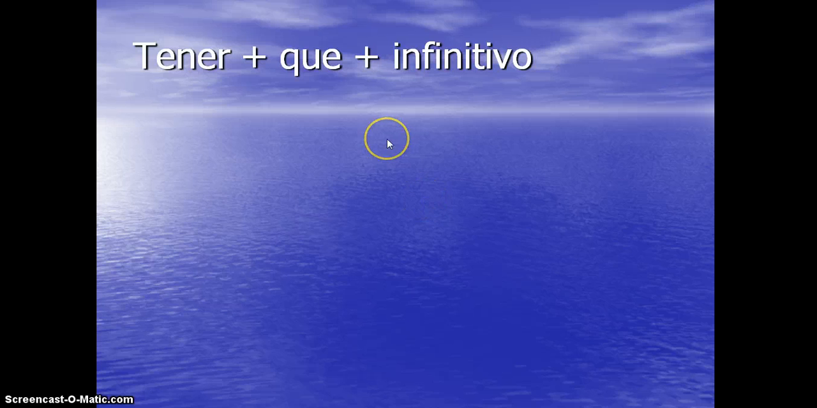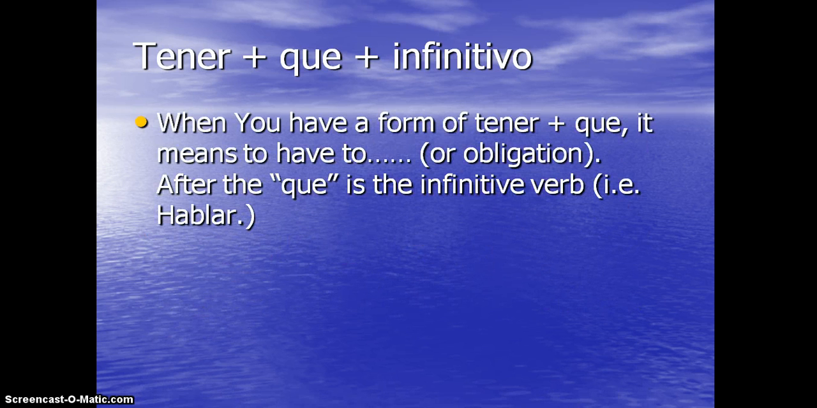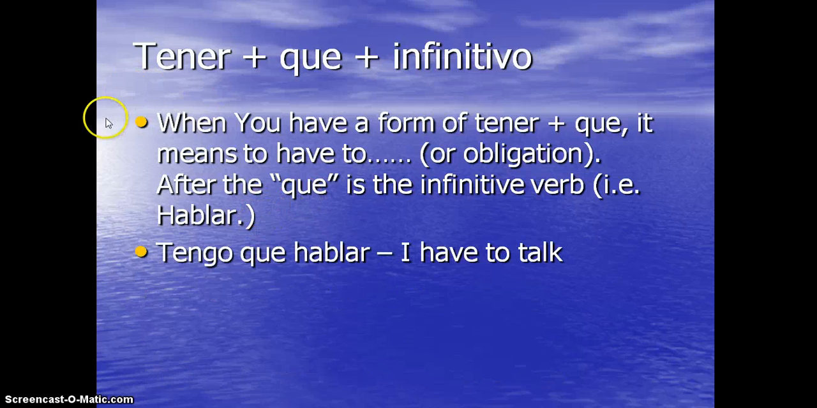The last thing with tener, we use tener as tener plus que plus the infinitivo. And what this means is when you have to do something. Okay, so when you have this formula of tener plus que plus the infinitive verb, it means you have to do something. So you have to conjugate tener, add a que, and then give me an infinitive verb. For example, yo tengo que hablar. I have to talk. Notice that tener is conjugated. Here's my que, and hablar. There you go.